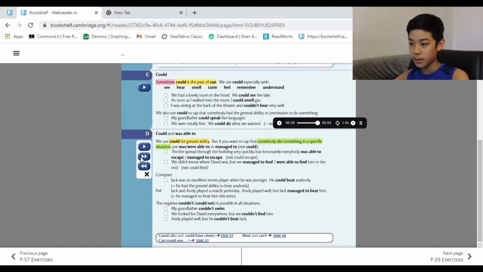My grandfather couldn't swim. We looked for David everywhere, but we couldn't find him. Andy played well, but he couldn't beat Jack. See? So you can use it in general situations or specific situations.